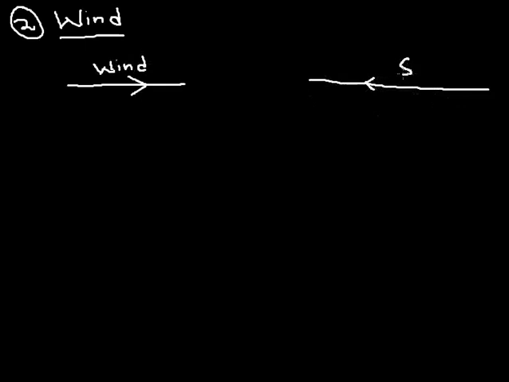Now, how does wind actually do that? How does wind affect the velocity of sound? Now, look at how that actually happens. Anytime wind and sound move in opposite direction, the wind will force the sound to actually move upward.